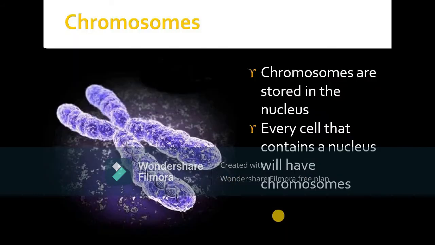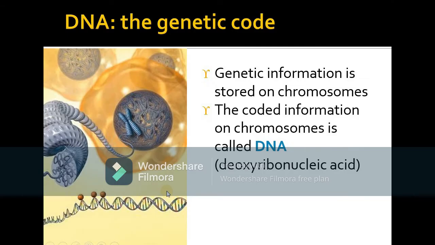I will tell you a few of the terms that we will use in this chapter. The first one is chromosomes. Chromosomes are stored in the nucleus, and every cell that contains a nucleus will have chromosomes. Here is a figure of a chromosome, because chromosomes look like this. Chromosomes contain DNA, as you can see in this figure. DNA is the genetic material, the genetic code through which information is stored. Genetic information is stored on chromosomes. The coded information on the chromosome is called DNA.